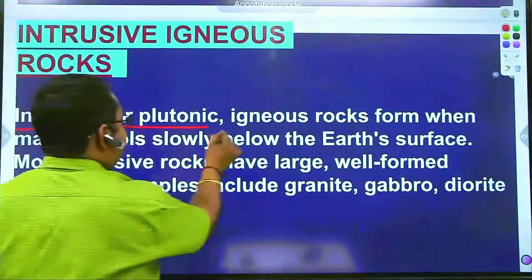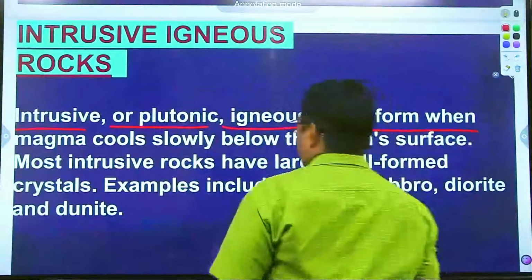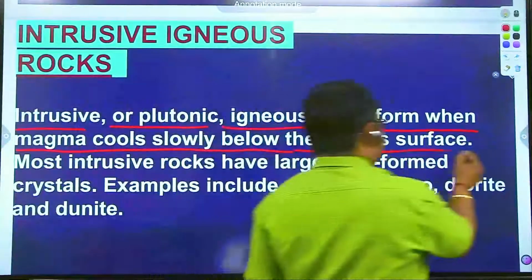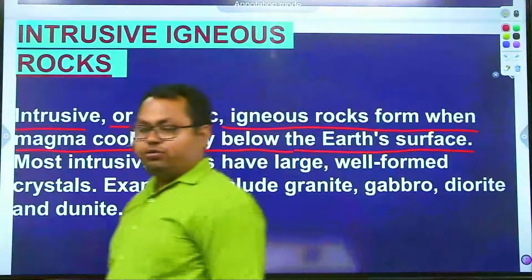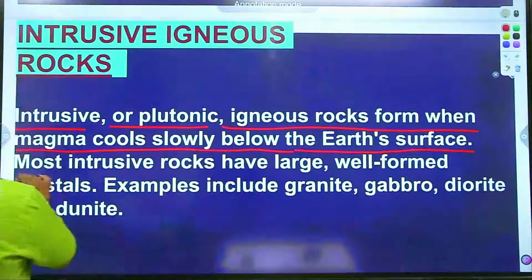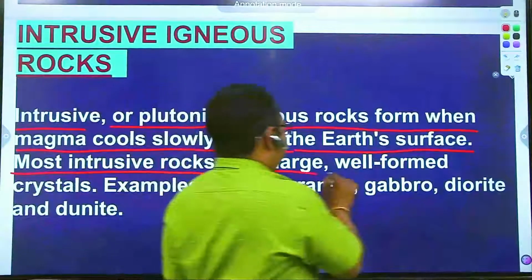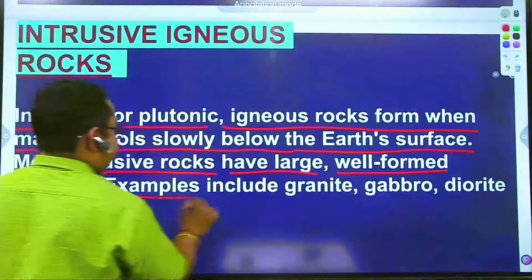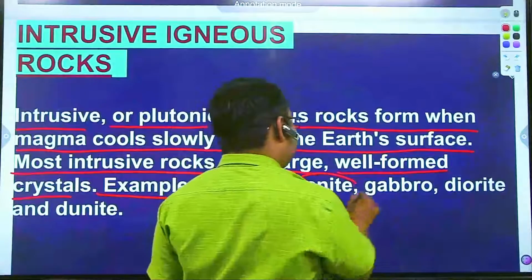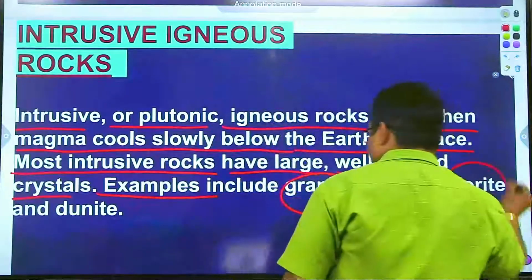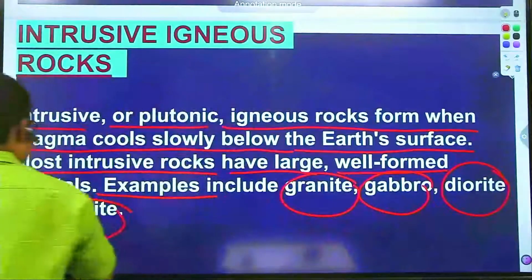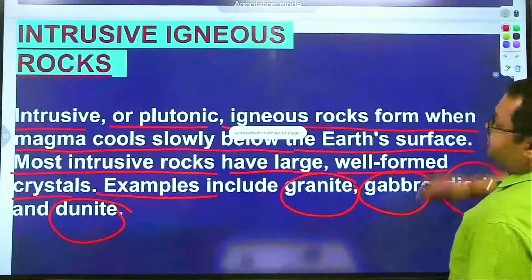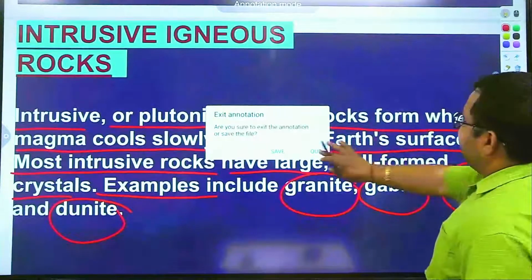Intrusive or plutonic igneous rocks form when magma cools slowly below the Earth's surface. Most intrusive rocks have large, well formed crystals. Examples include granite, gabbro, diorite, and dunite. These are the examples of intrusive igneous rocks.